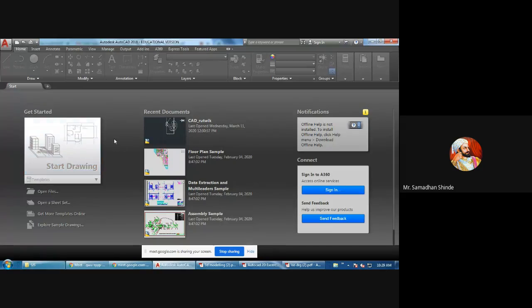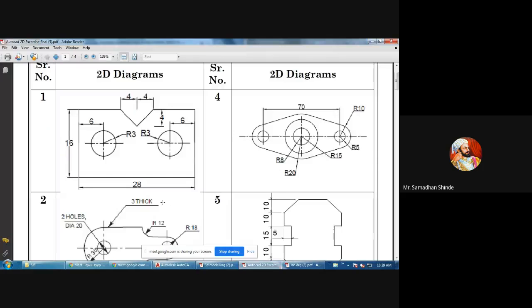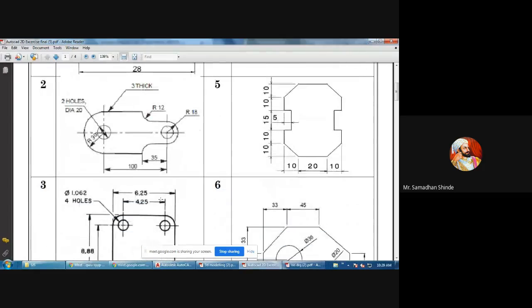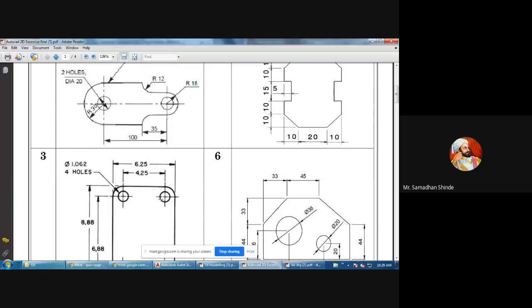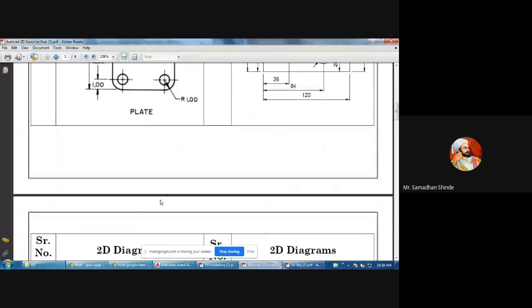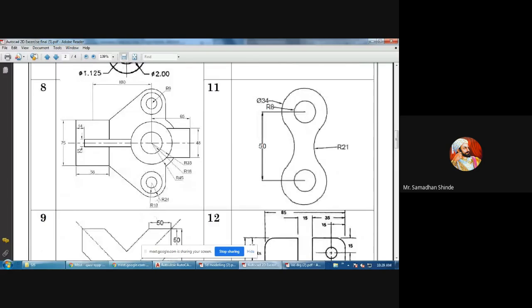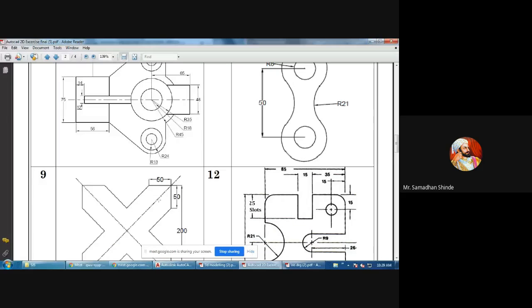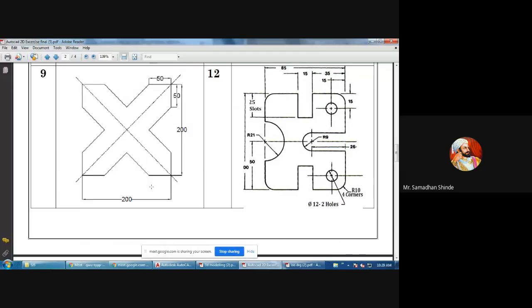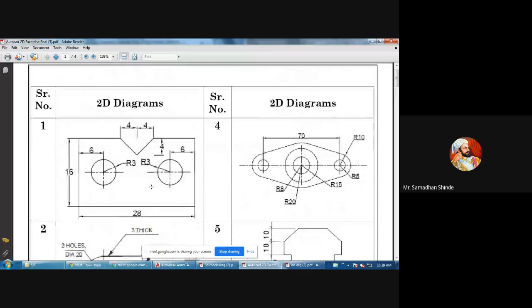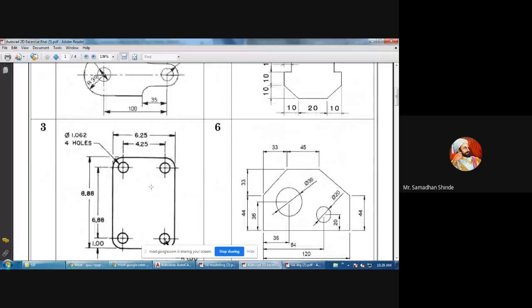So right now for AutoCAD, three things are important. First is 2D. This exercise we have completed. In this exercise, we have drawn these 2D diagrams. All the drawings here are 2D diagrams we have drawn. So the first type of AutoCAD is 2D.